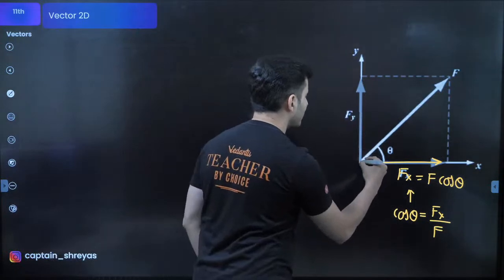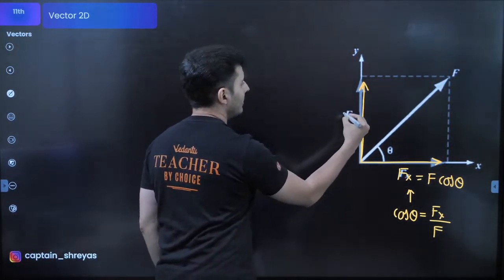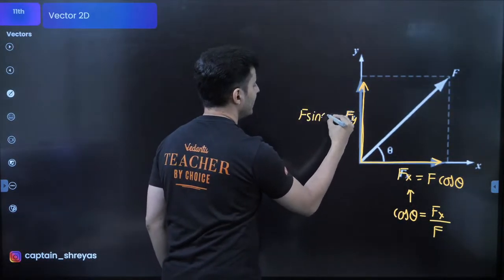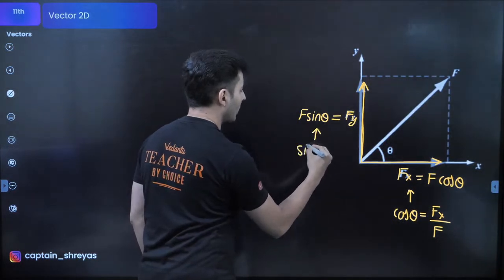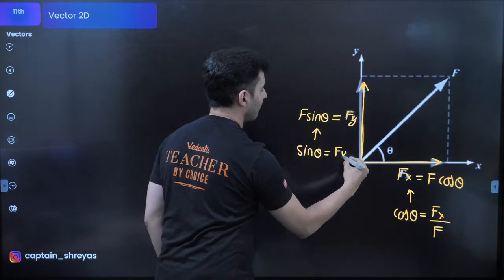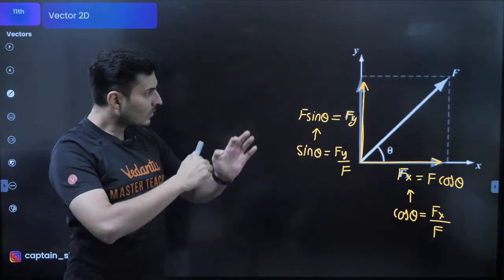Similarly, this force will also have some y-axis component, and this fy will be, in this case, f sin theta. I know where this comes from, because sin theta is the opposite side, which is also fy, divided by hypotenuse, which is f. This is how it comes.